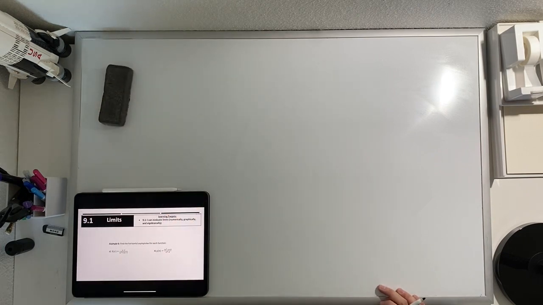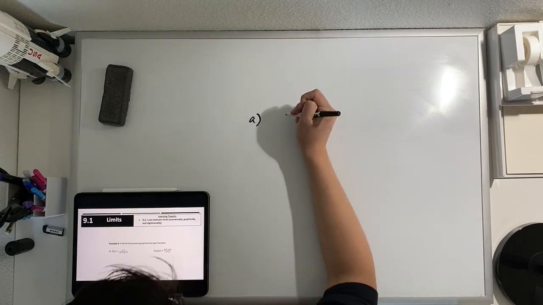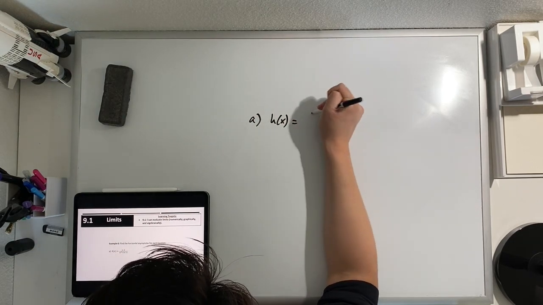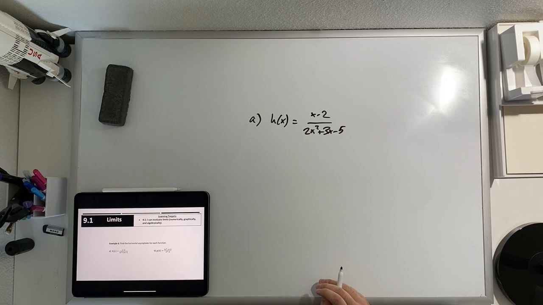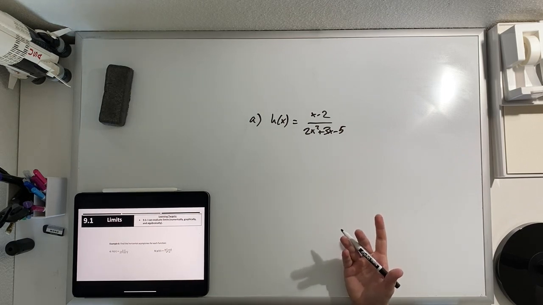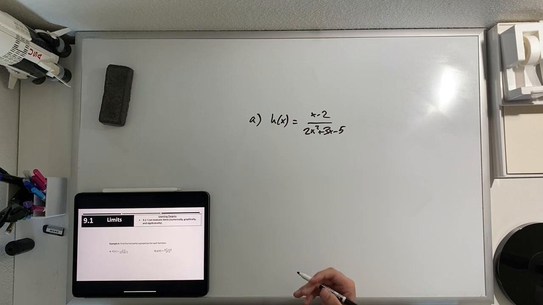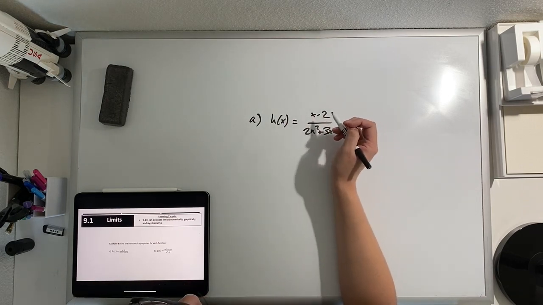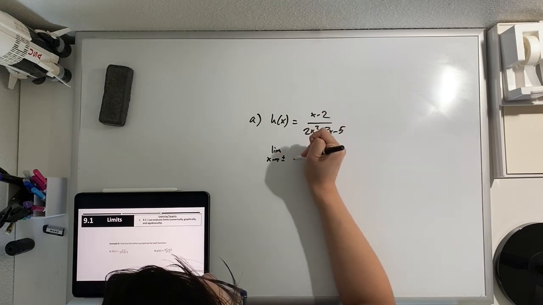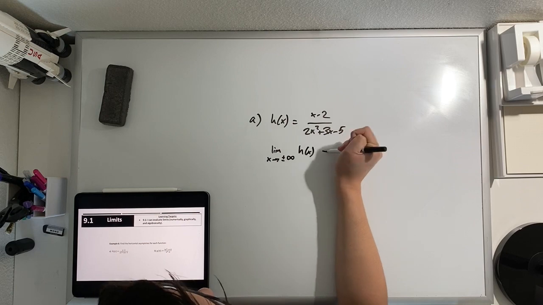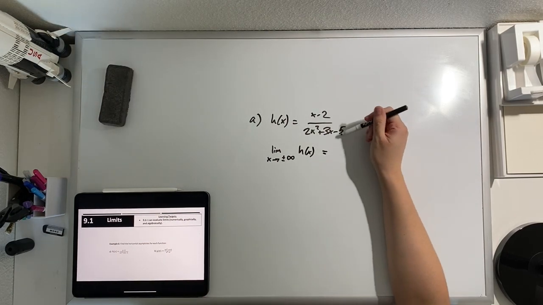Find the horizontal asymptotes for each function. Okay. So now, instead of using this imprecise language, we can use our very exact limit notation. Part A, h of x equals x minus 2 over 2x squared plus 3x minus 5. So what's happening as x gets really big or really small? In other words, our horizontal asymptotes are going to be whatever the limit as x approaches positive or negative infinity of this function is. And is this function top heavy, bottom heavy, or equal?